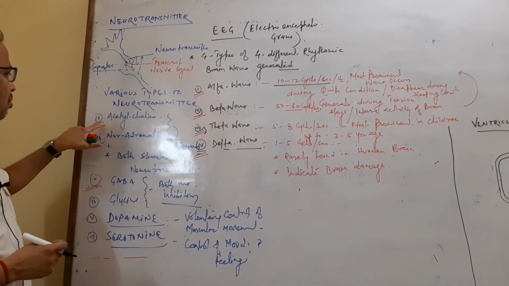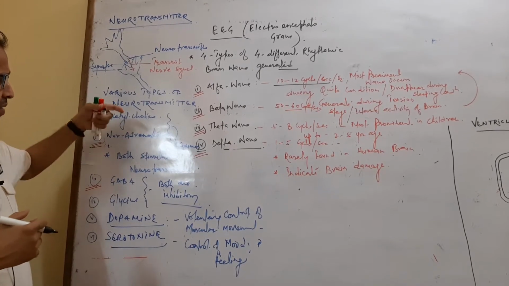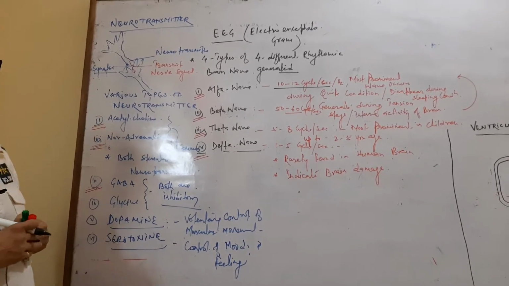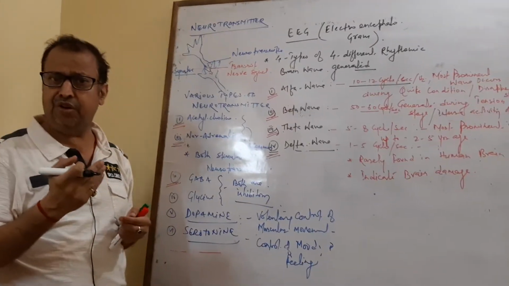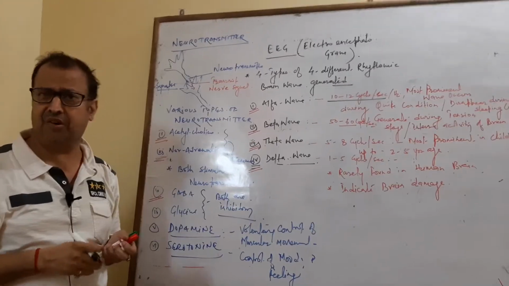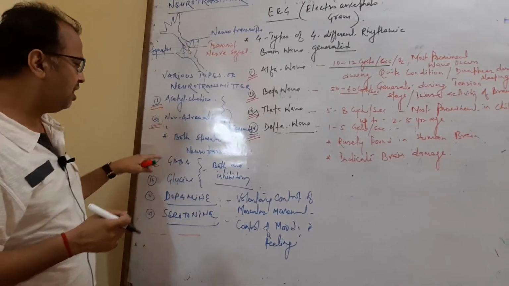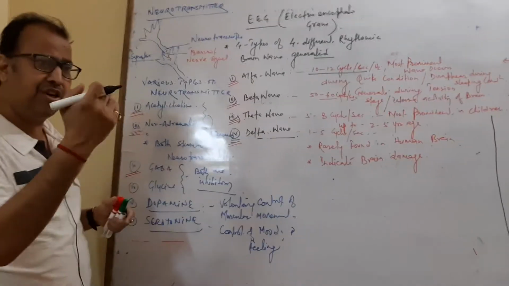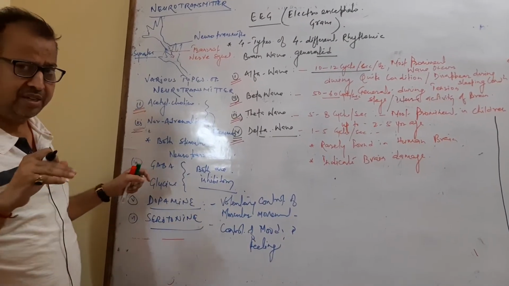So the main neurotransmitters are acetylcholine and noradrenaline. They are stimulatory in nature. They stimulate the neuron and carry the information from one neuron to another neuron. Another type is inhibitory. It reduces the stimulatory rate and reduces the conduction.